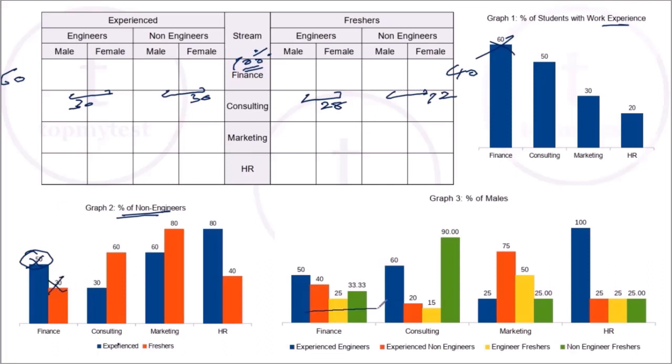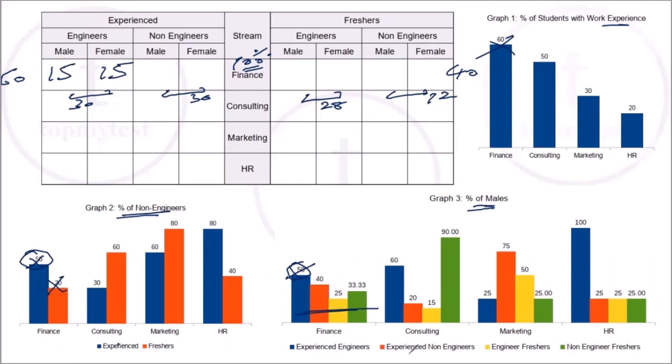Now, how do we bifurcate this further? These are 4 values. 50% of experienced engineers are males. Experienced engineers total is 30, and 50% of them are males. So 15 males, and the balance 15 will be females. This is out.